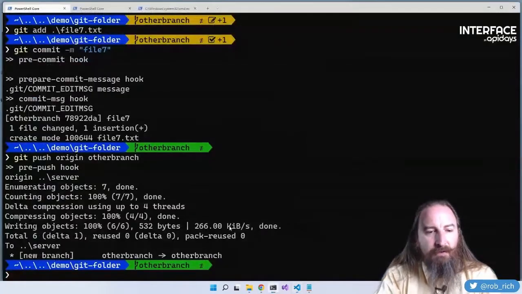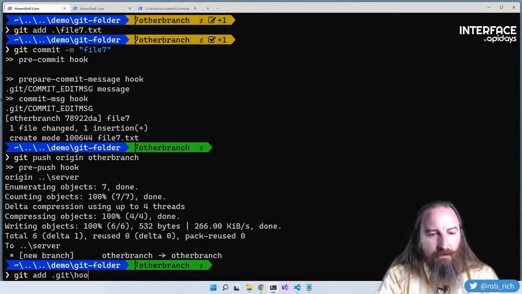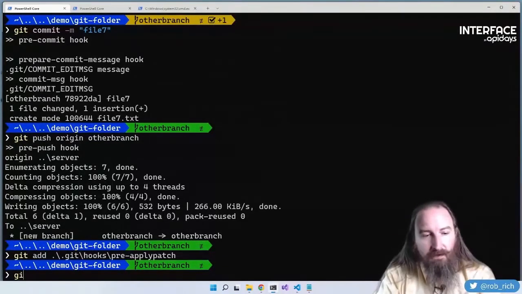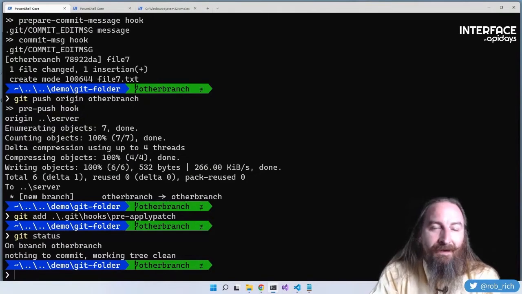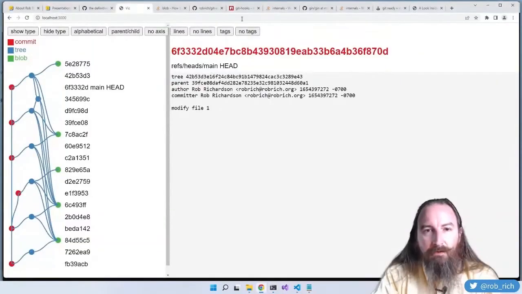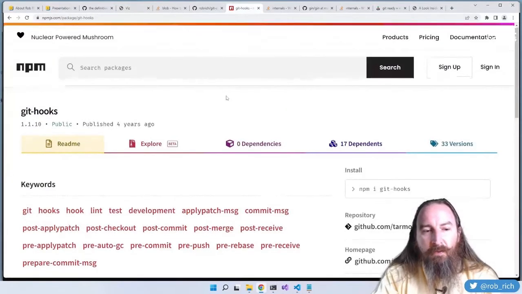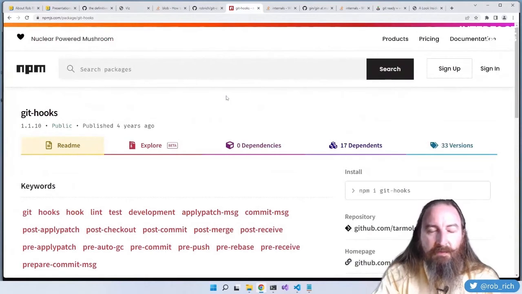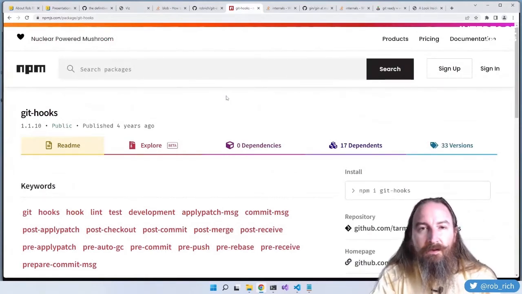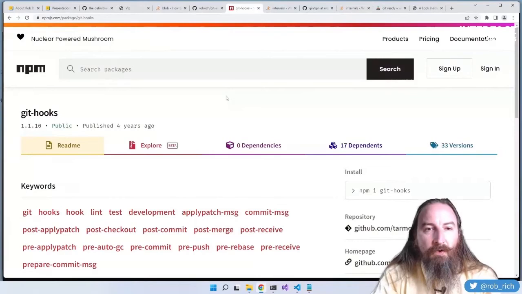And now I want to share it with my team. So let me say git add .git/hooks/pre-apply-patch hook, git status. We can't commit our hooks directory because it's inside our .git folder. There's lots of packages that we could use. Here's Git Hooks, a package that works for Node that allows us to symlink the content from our .git/hooks folder to somewhere else.